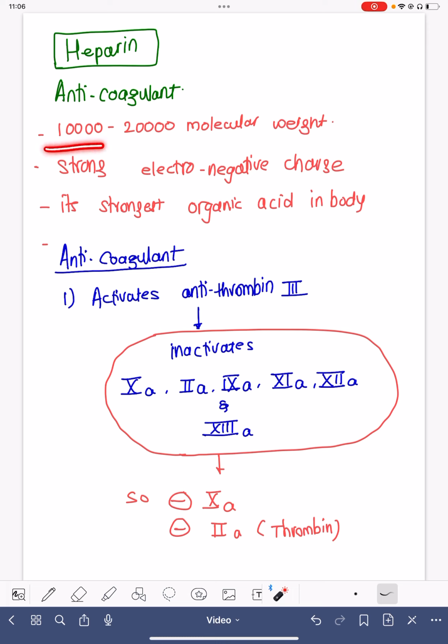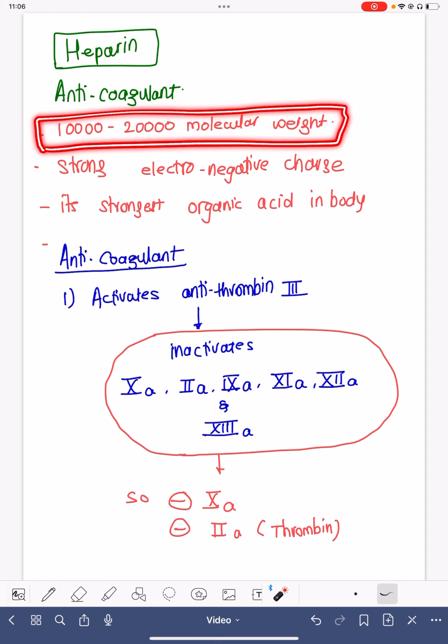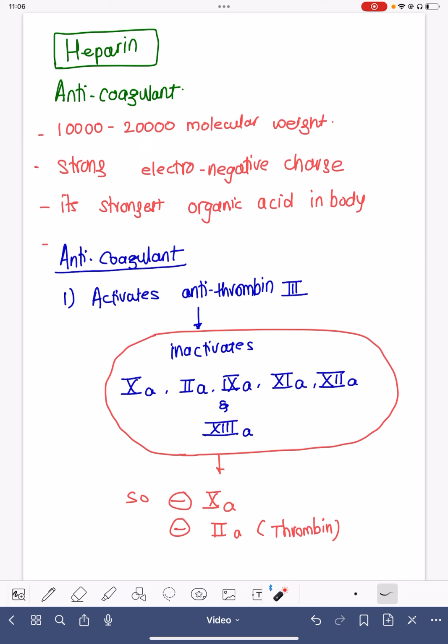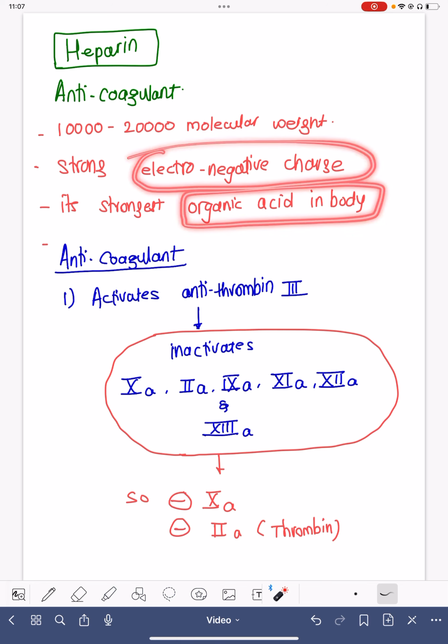We must know that the molecular weight of heparin is around 10,000 to 20,000, whereas Glixane, or the low molecular weight heparin, has a molecular weight of 5,000 or 10,000. That is the reason why we call it low molecular weight. And this is not low molecular weight, this is standard molecular weight heparin, or we call it unfractionated heparin, because this is not fractionated. We must know that this is a strong organic acid in the body and it carries an electronegative charge.